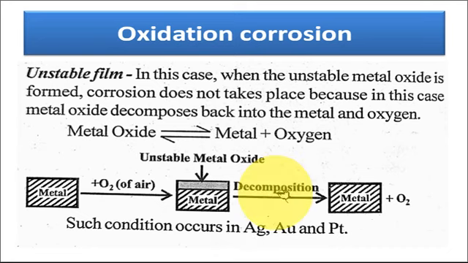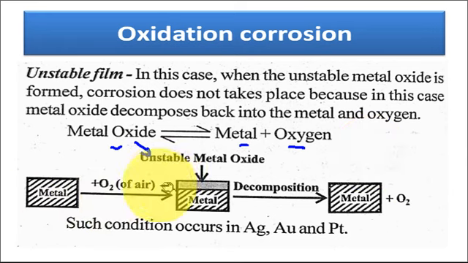Unstable means when metal reacts with oxygen and forms the metallic oxide, at the same rate the metal oxide decomposes to convert into metal and oxygen. So the layer of the metal oxide is unstable, and this unstable layer further decomposes again to metal and oxygen.